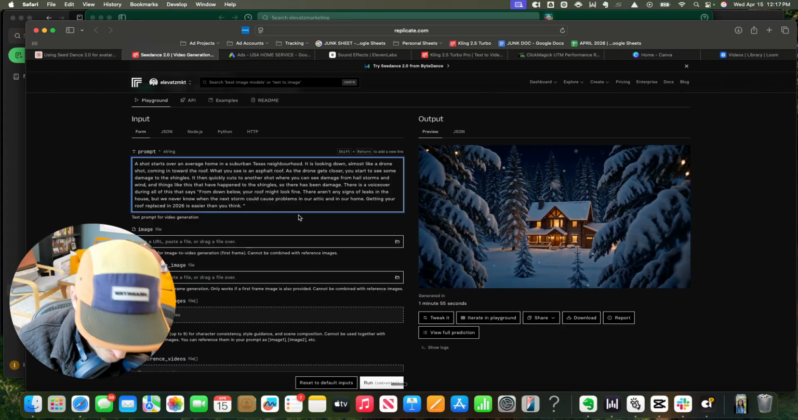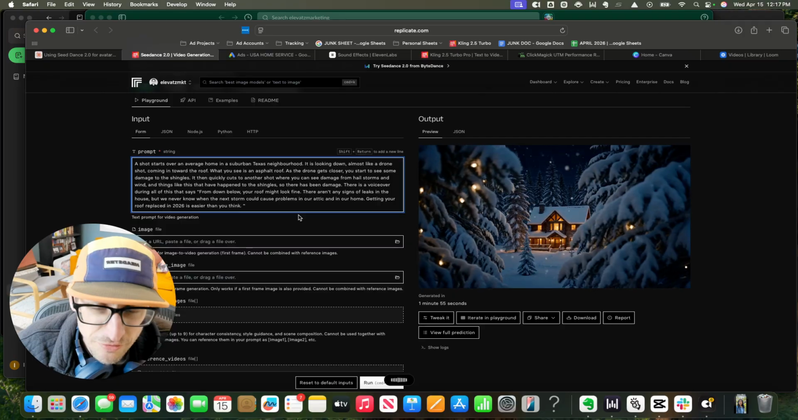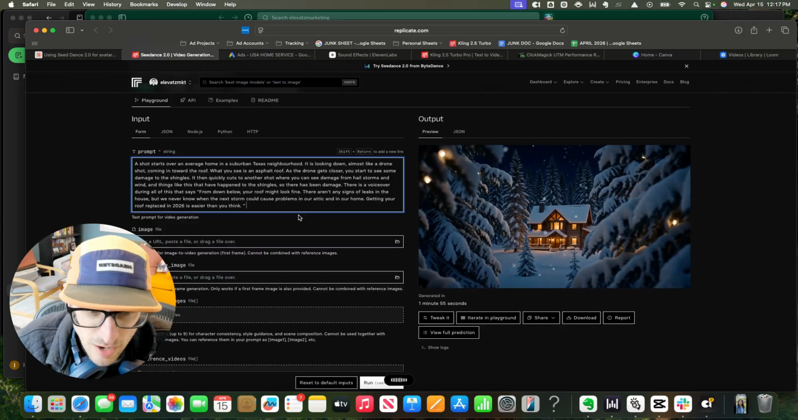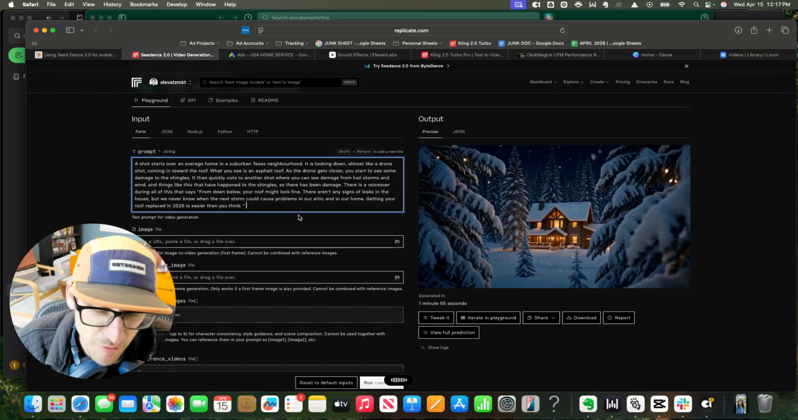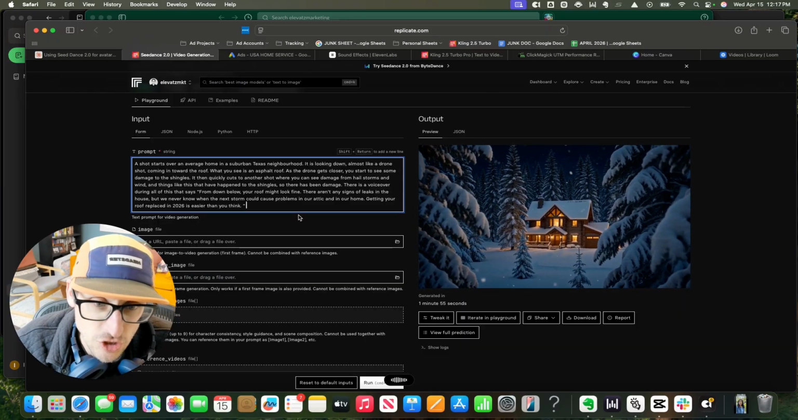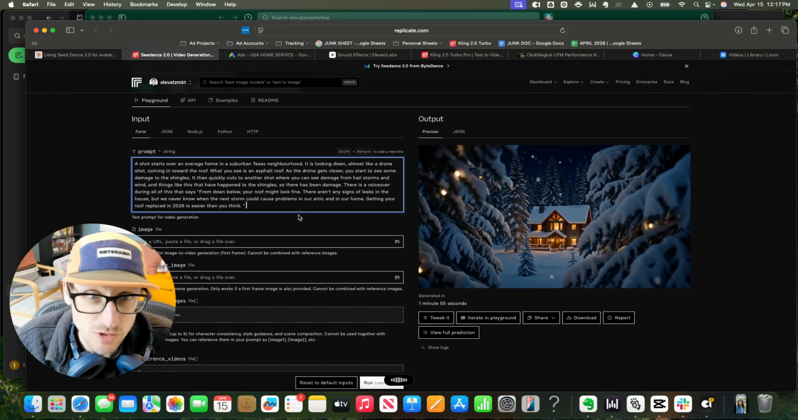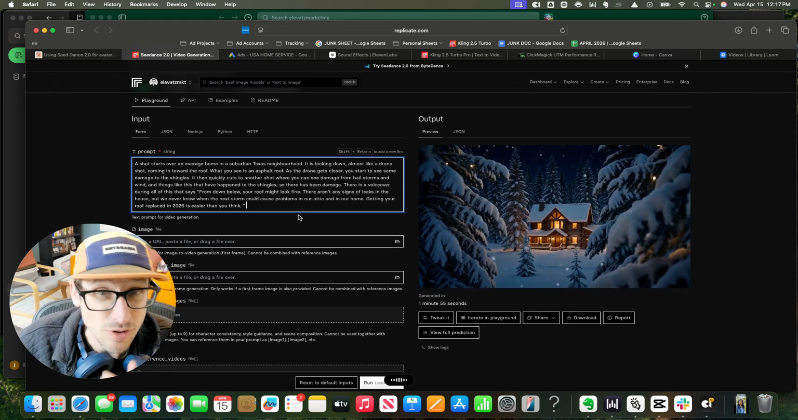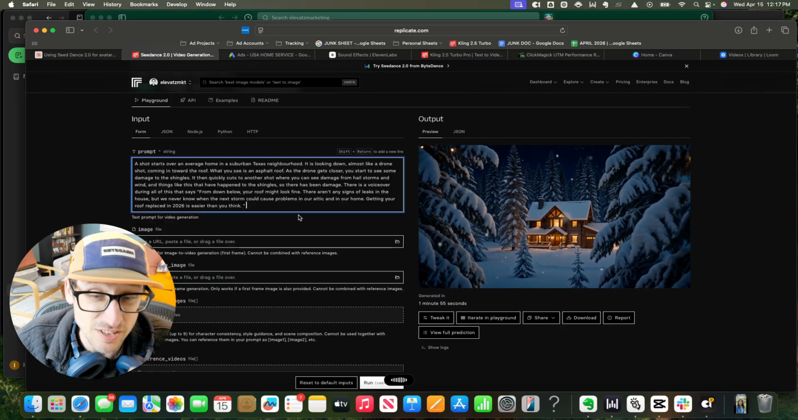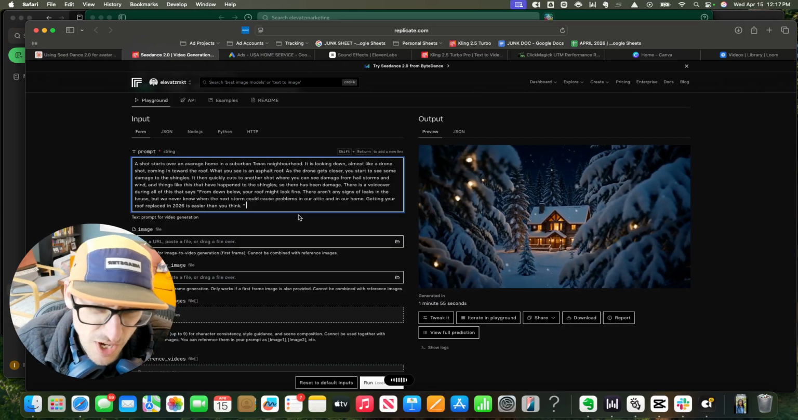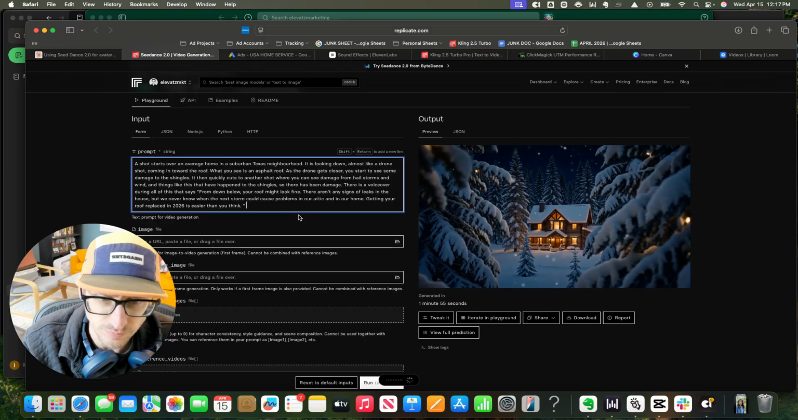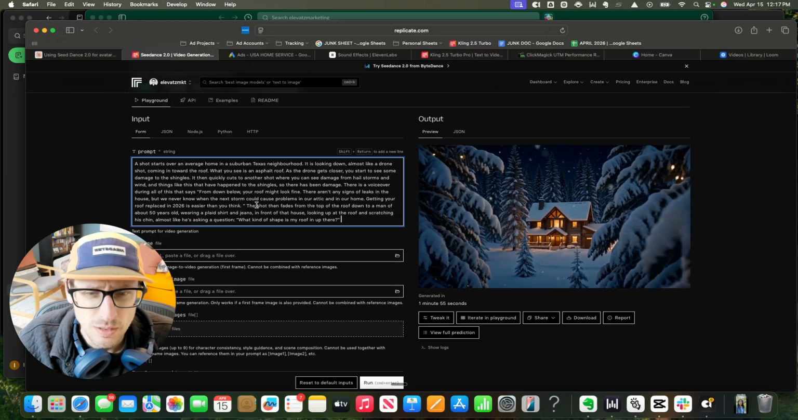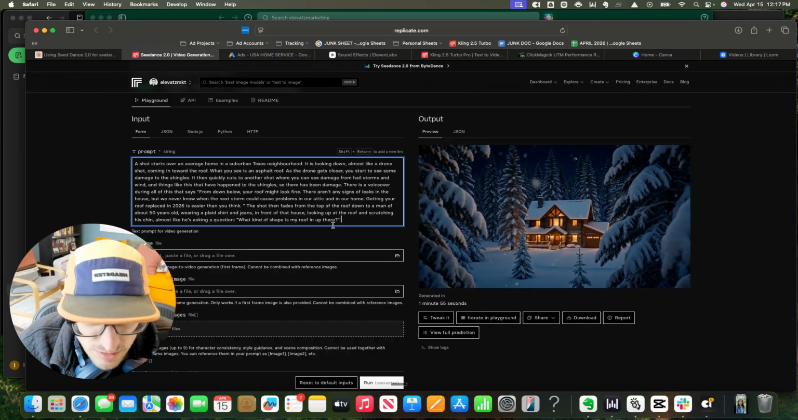The shot then fades from the top of the roof down to a man of about 50 years old wearing a plaid shirt and jeans in front of that house, looking up at the roof, scratching his chin, almost like he's asking a question, wondering, what kind of shape is my roof in up there? Okay, so that's kind of the start.